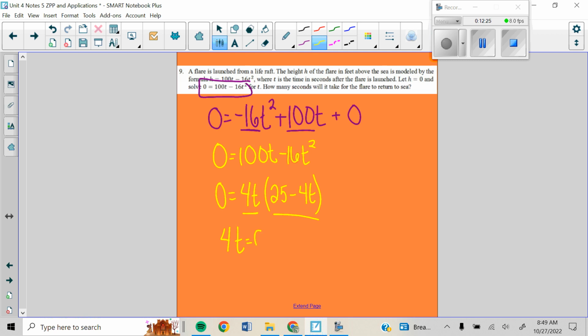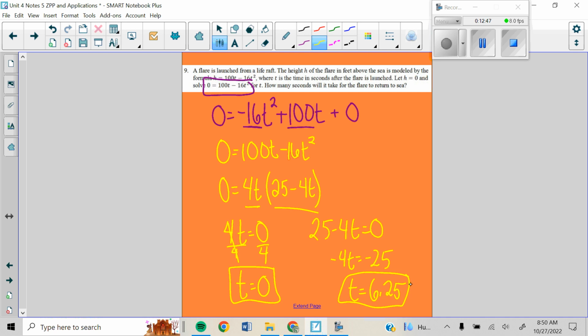4t equals 0. So if I divide by 4, 0 divided by any number is 0. So there's a possible solution. And 25 minus 4t equals 0. So we're going to subtract the 25 over. So -4t equals -25. So t equals 6.25. It is okay for decimals.